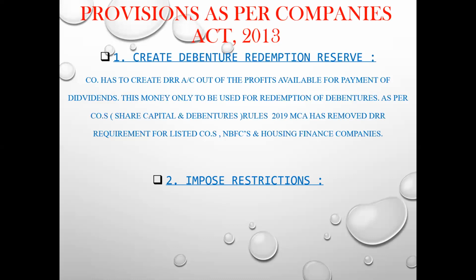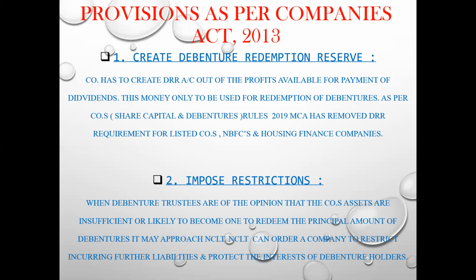Number 2, I. Impose restrictions. When the debenture trustees are of the opinion that the company's assets are insufficient or likely to become insufficient to redeem the principal amount of debentures, they may approach NCLT, that is National Company Law Tribunal. NCLT can order a company to restrict incurring further liabilities and protect the interest of the debenture holders.